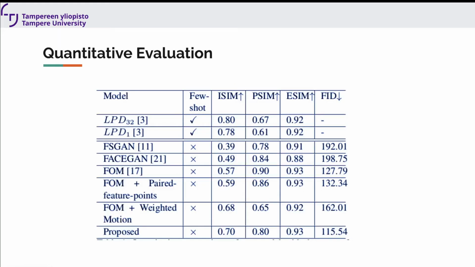We also performed some quantitative evaluation on our model. We evaluated in ISIM, that is the identity, pose, and expression based metrics, and also the image quality based metric FID. Within all the one-shot based models, our proposed method achieves the best identity metric, whereas in pose and expression it is slightly inferior to landmark based models, because landmarks produce better pose and expression metrics. Our model has very few distortions, so the FID scores are better.